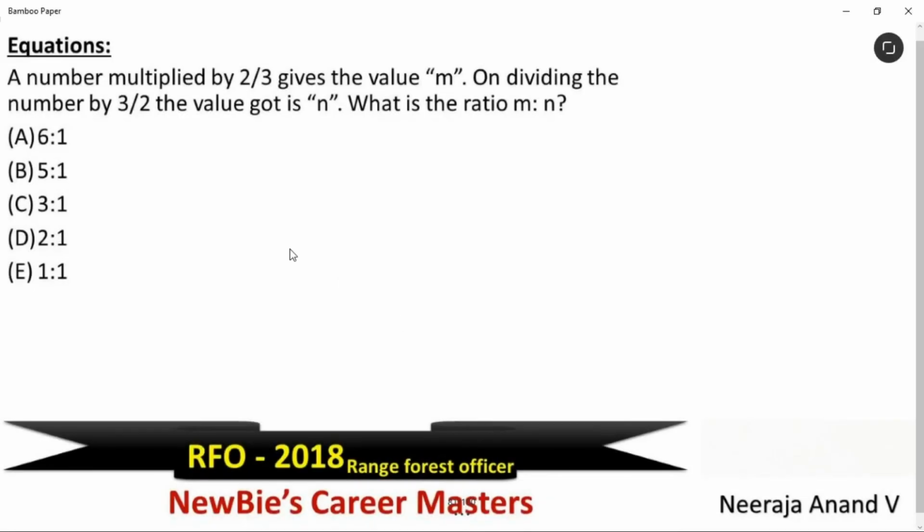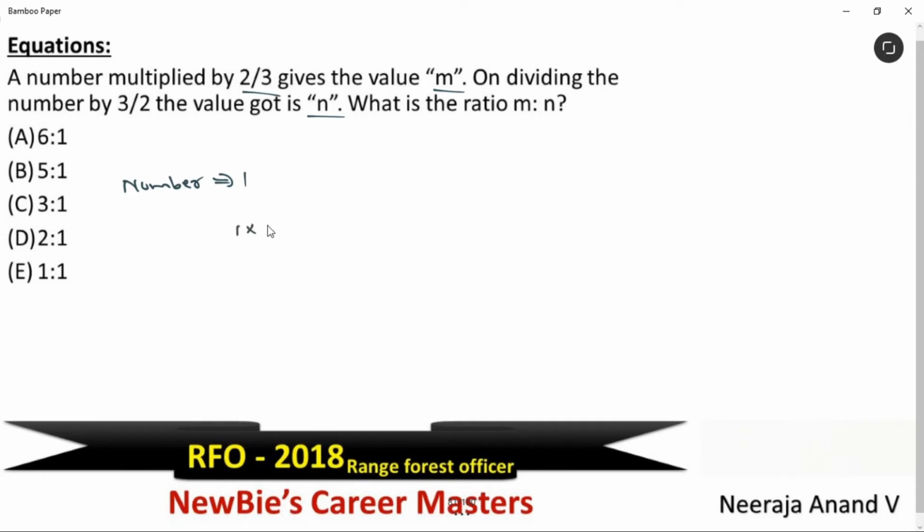Next question is, a number multiplied by 2 by 3 gives the value m. On dividing the same number by 3 by 2, the value got is n. What is the ratio of m is to n? Simple. Let's take the number as 1. You can use any variable for this. Okay. Now, a number is multiplied by 2 by 3 gives the value m.